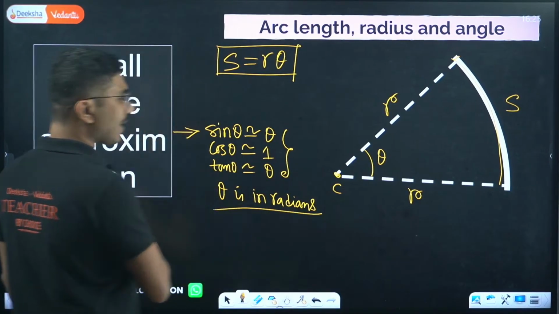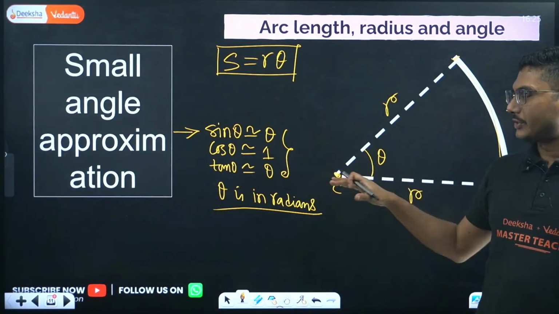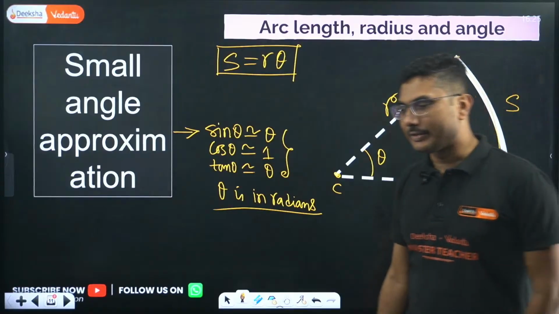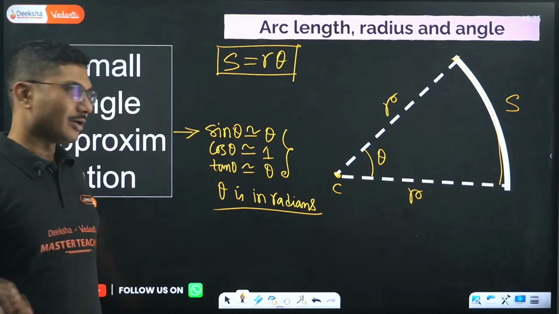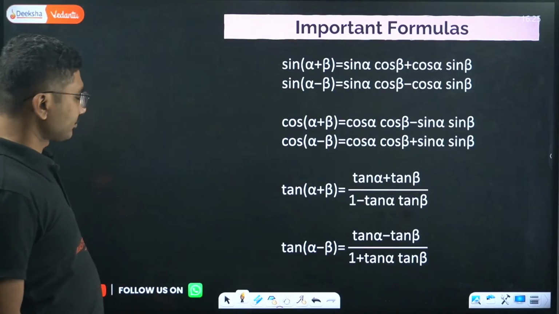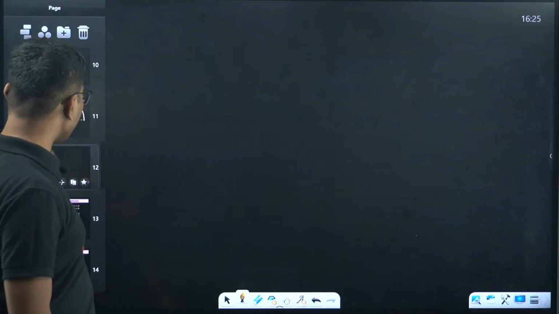Okay, this is not valid if the angle is in degrees. You cannot write sine 1 degree equals 1. For that you have to convert it into radians. So for example, what is the value of sine 1 degree?